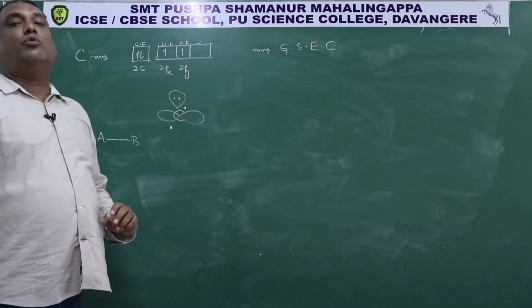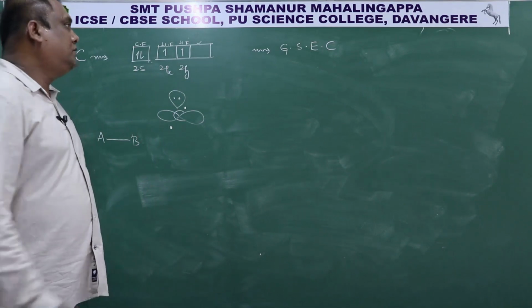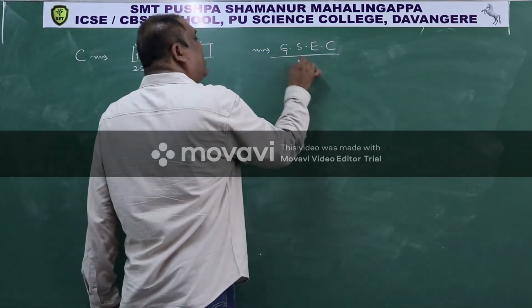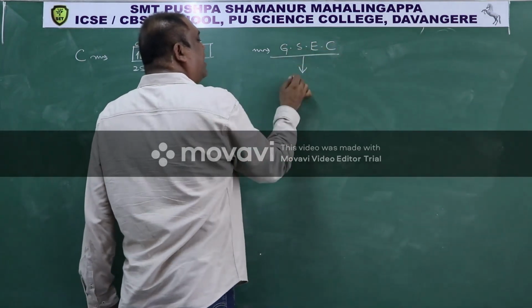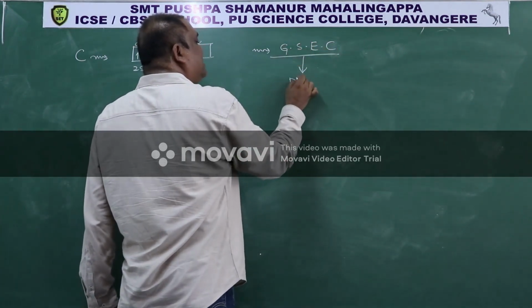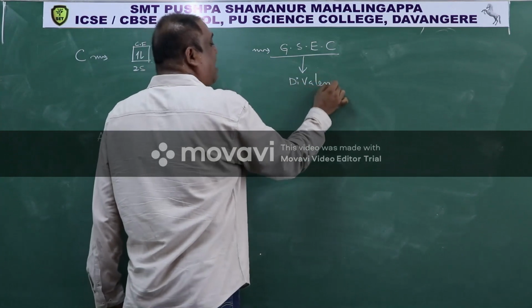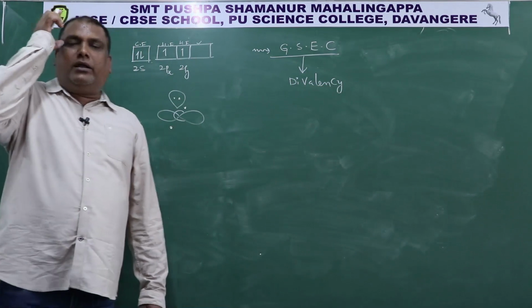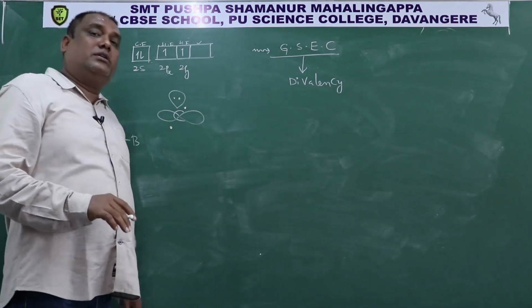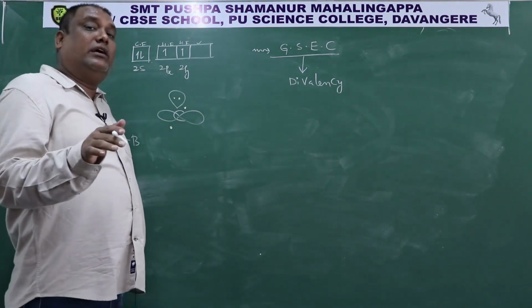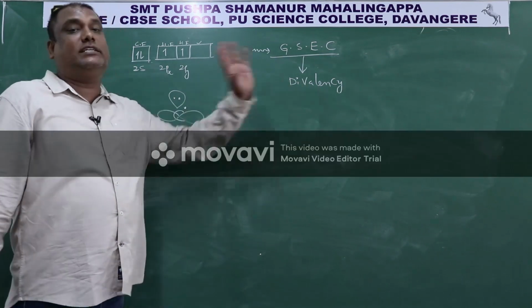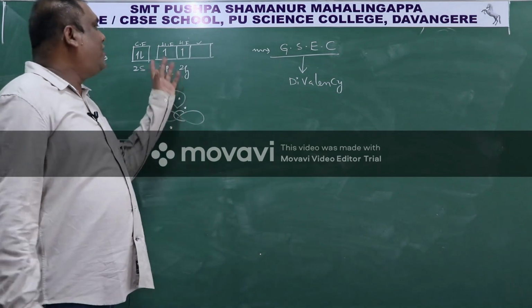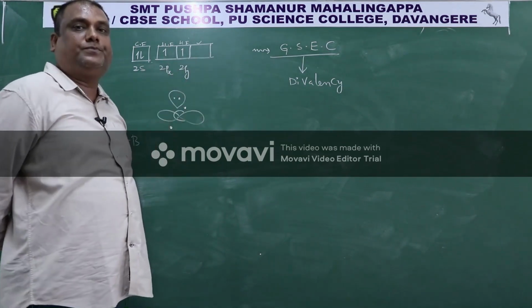So carbon can form only two bonds by using ground state electronic configuration. Therefore, carbon exhibits divalency, not tetravalency. But in millions of compounds, carbon is showing tetravalency, not divalency. But with this configuration, carbon can form only two bonds.